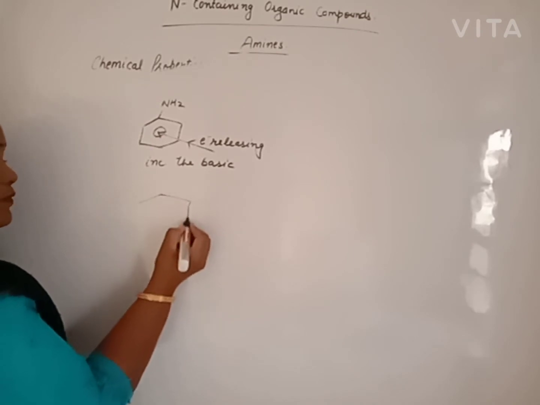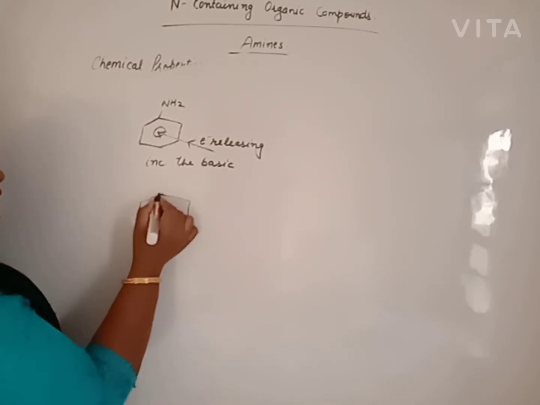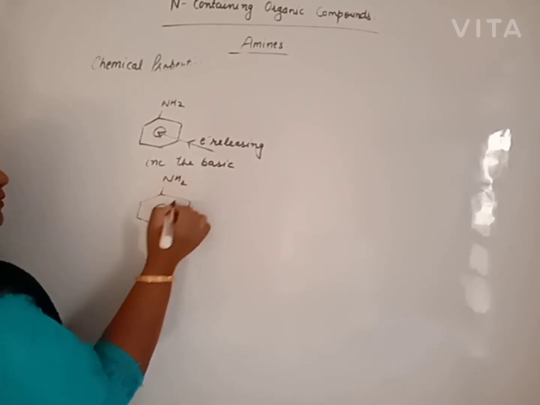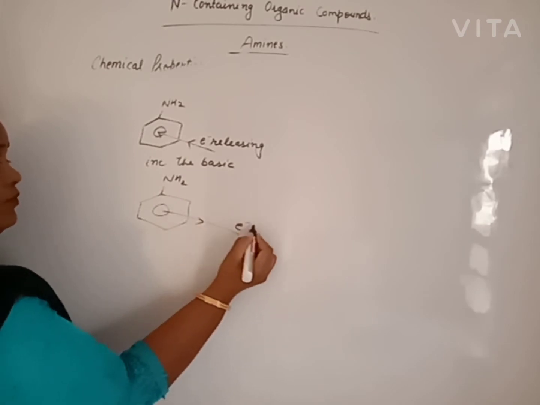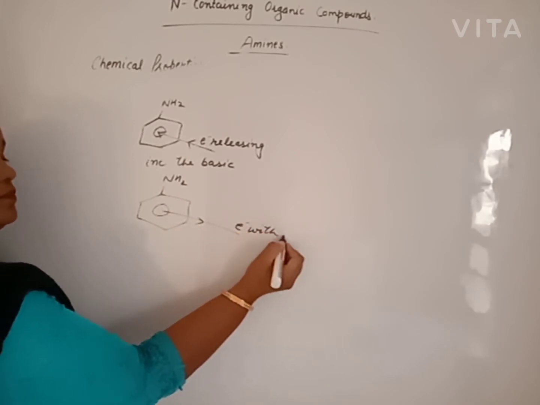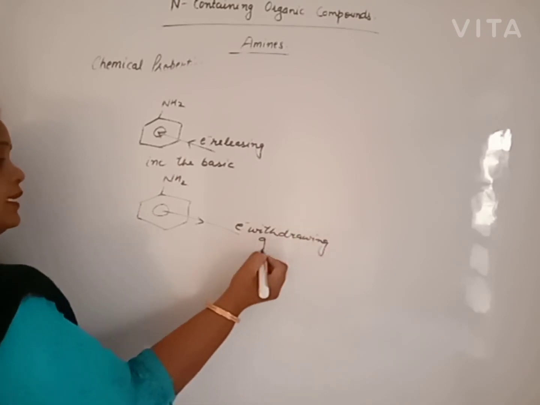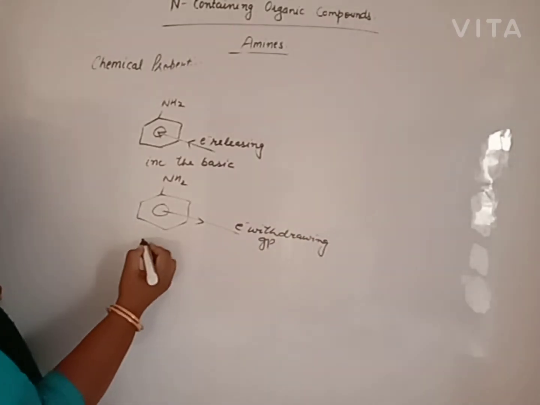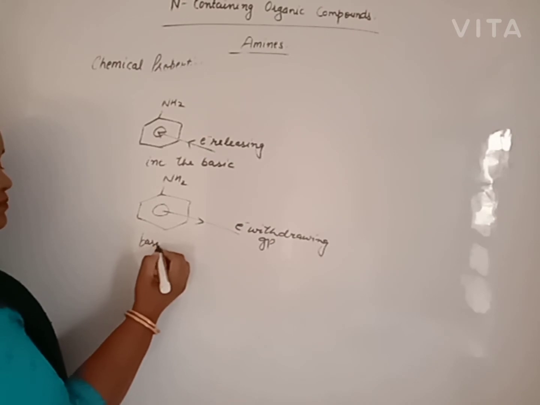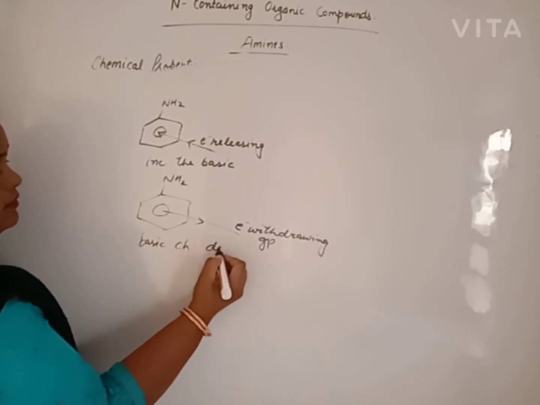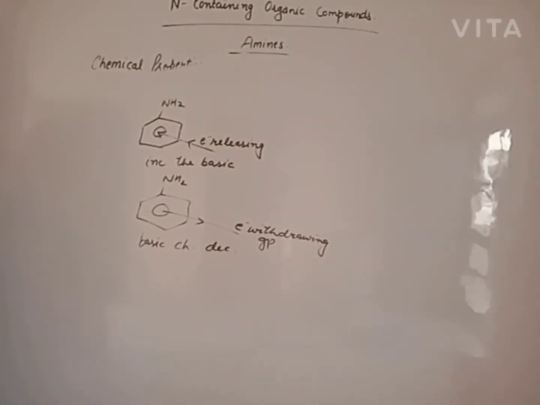If an electron withdrawing group is attached to the aniline, like carbonyl, nitro, its basic character decreases. Basic character decreases. Clear?